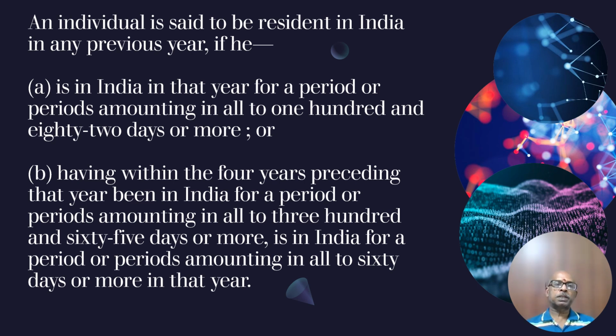So an individual is said to be resident in India in any previous year if he is in India in that previous year for a period or periods, that is at one stage or at multiple stages, amounting in all to 182 days or more. That is exactly 50% or more. 365 days make 1 year, so half of that is 182 days; 182 plus 182 is 364.